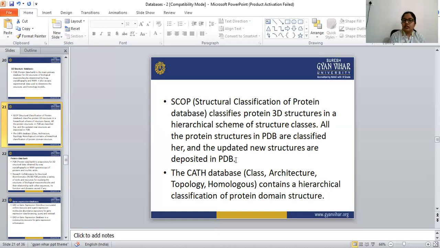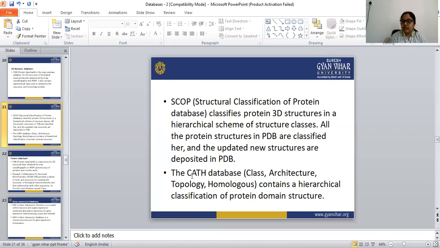If any new structure is updated, that is also updated in the PDB.